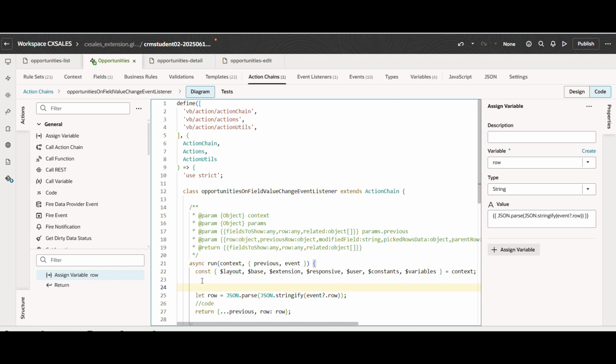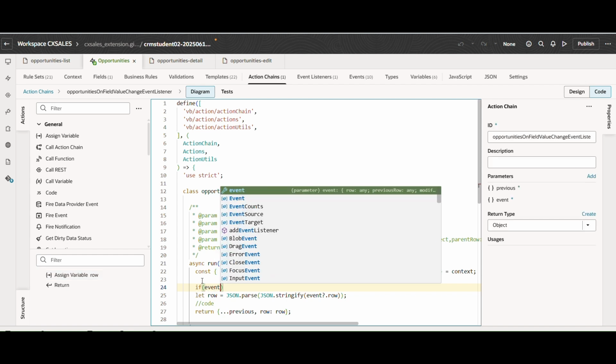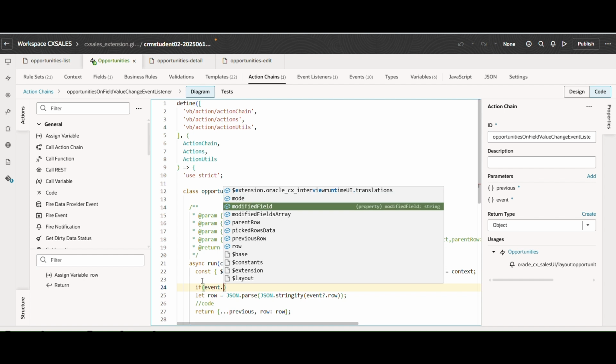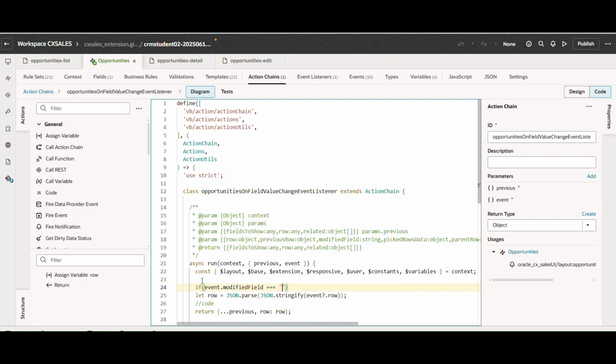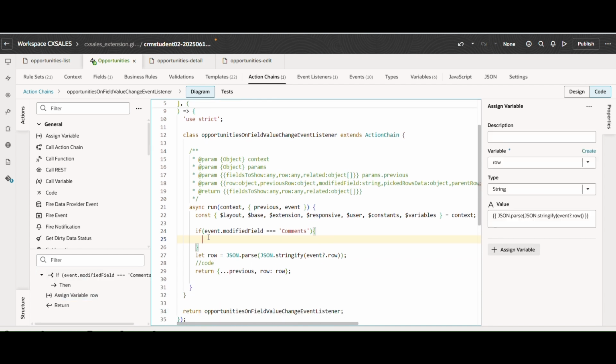If there is no change in the comment field, we don't need to do anything. So if modified equals comments, if that is true, then we are going to assign that variable a value.